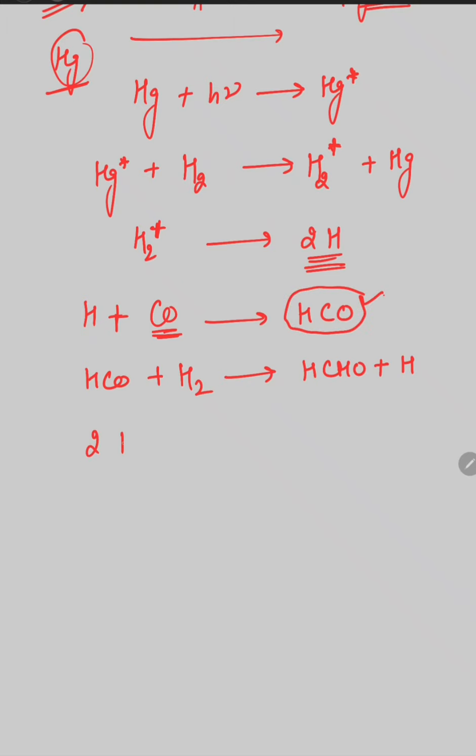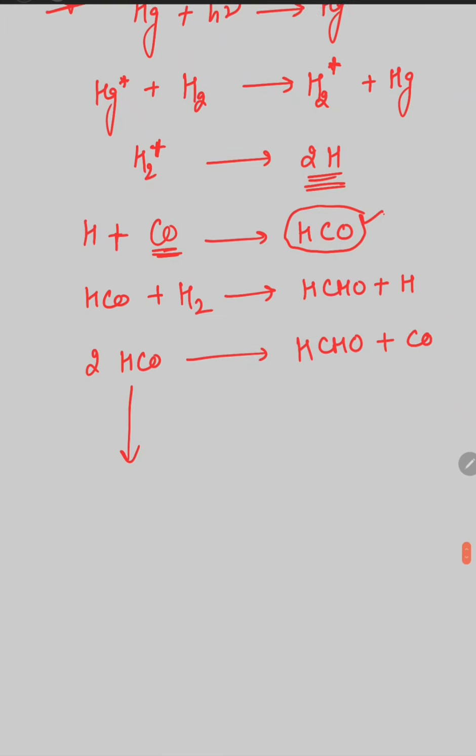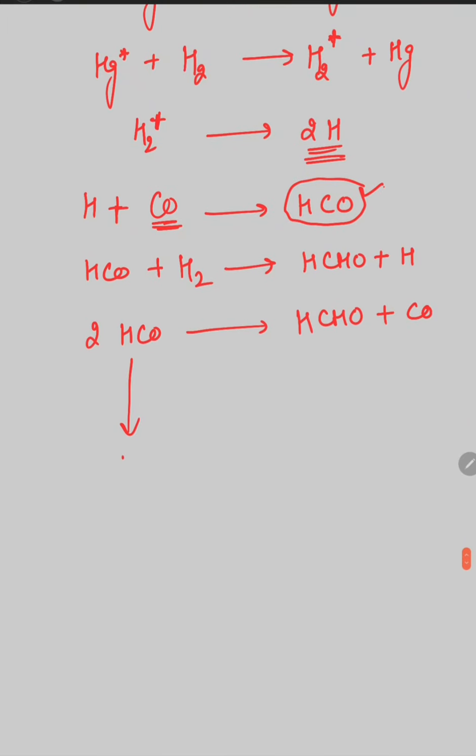Two molecules of HCO can recombine, and there is again a possibility of the formation of formaldehyde plus carbon monoxide, or there is the possibility of the formation of glyoxal after the recombination of two molecules of HCO.